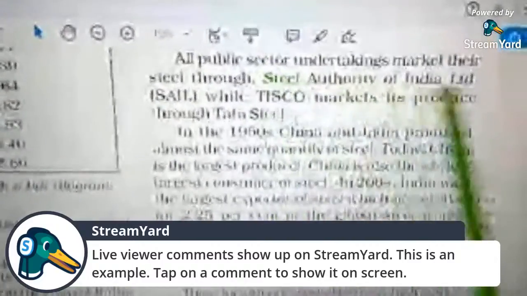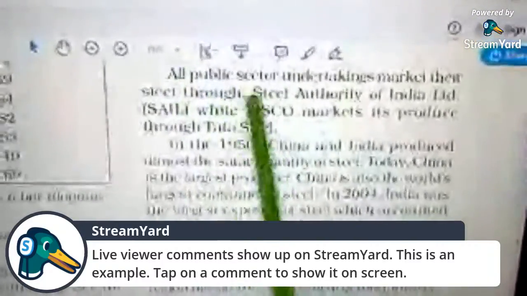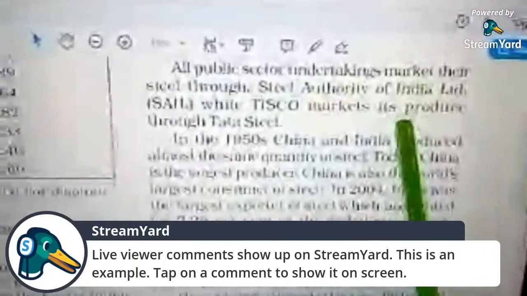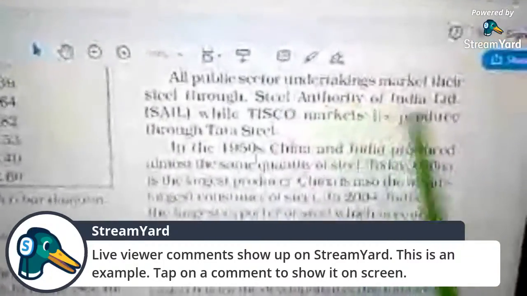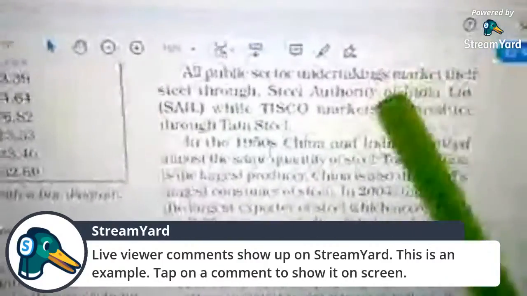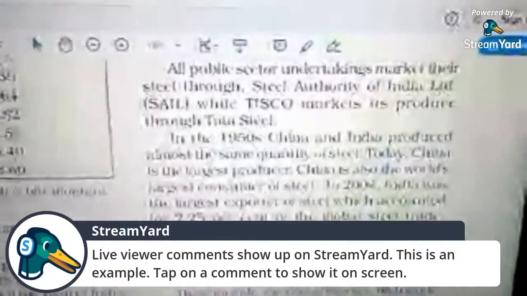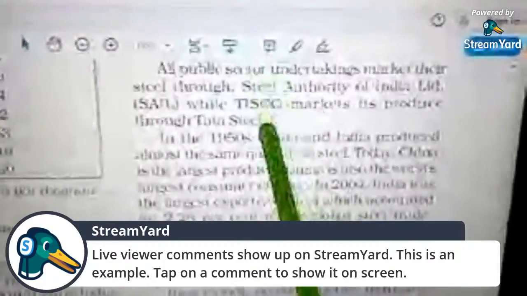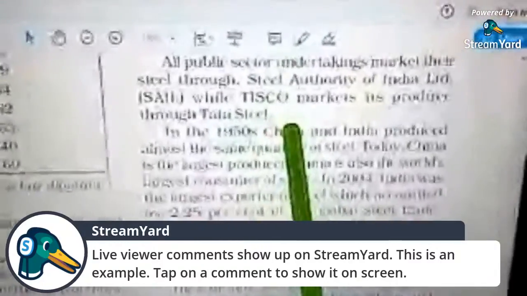All of you should underline this in your textbook and learn it. This is the public sector. In India, we not only have public sector steel production, we also have private sectors like TISCO, which is undertaken by Tata Steel, the Tata Group of Companies.